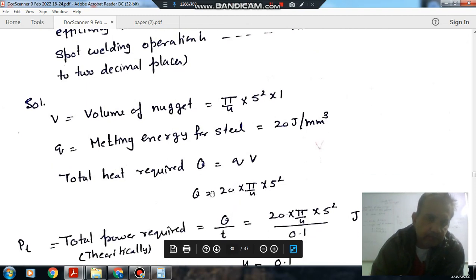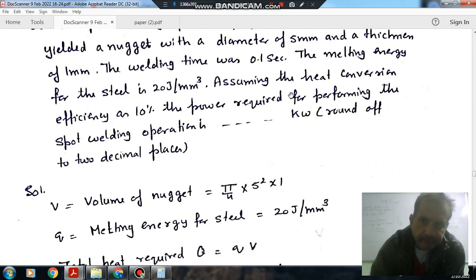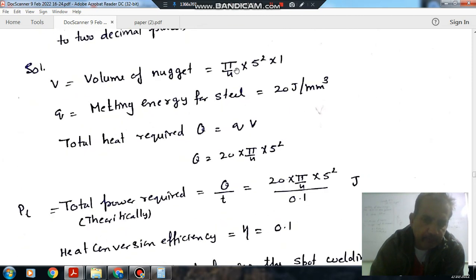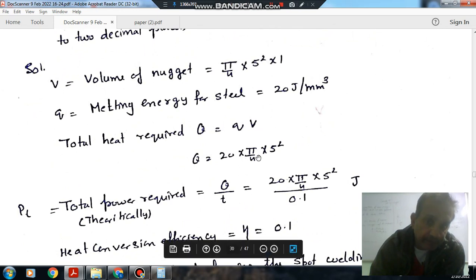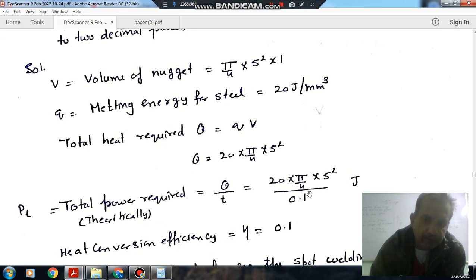Now the time is 0.1 second, and this heat is required in that time. So theoretically the power required is the heat supplied divided by time, that is 20 into pi by 4 into 5 square by 0.1.